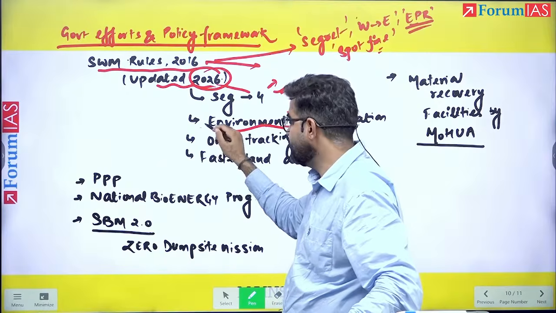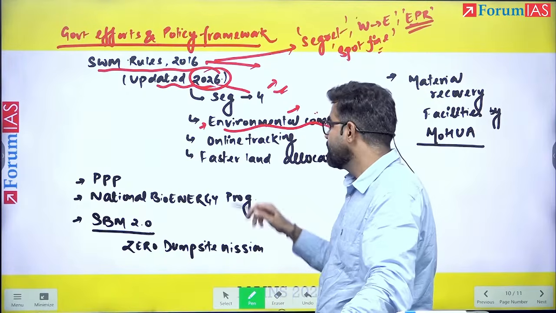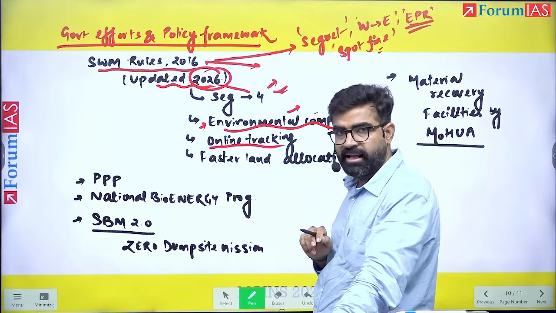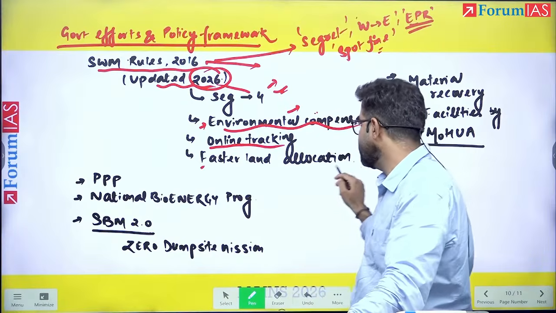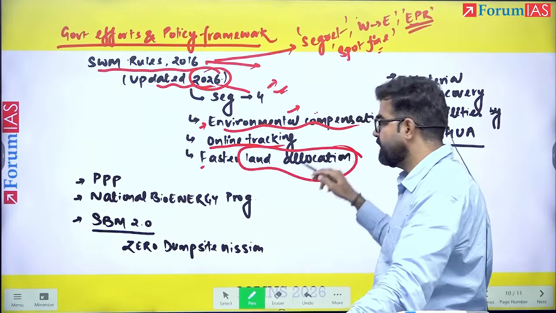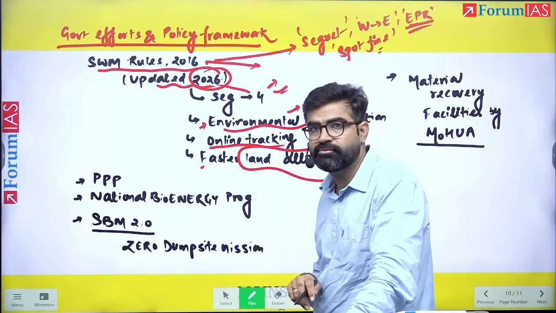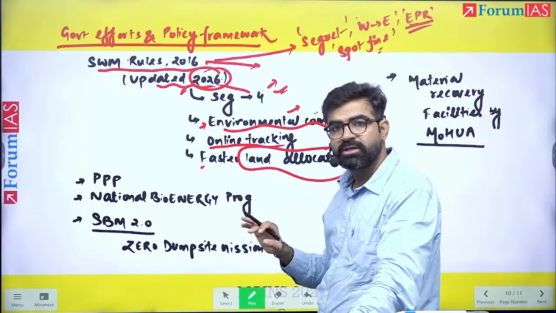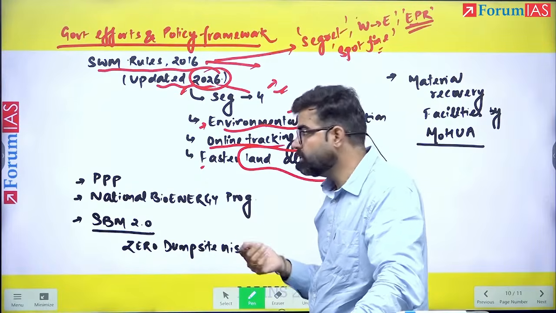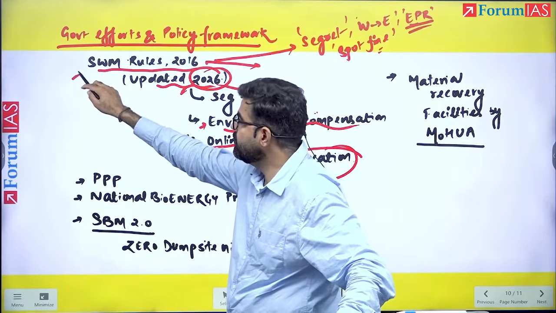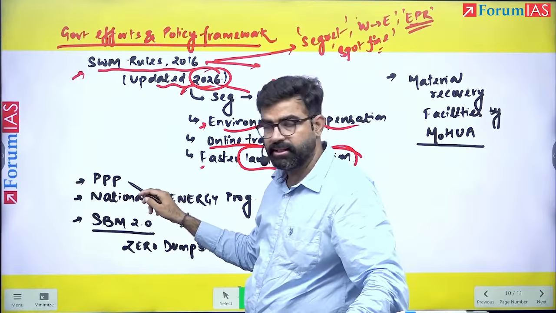So this is the polluter pays principle. Then online monitoring has been added. Then for waste management, land is to be allocated, and this land allocation has also become faster under the new rules. There are so many other initiatives as well. Primarily we have this one, but we do have many others.